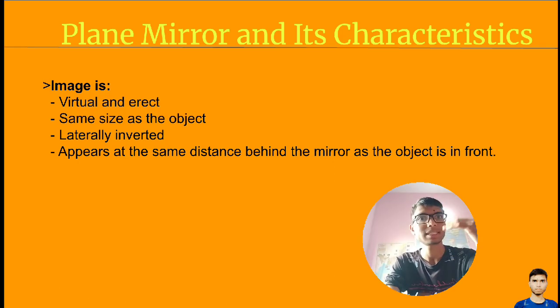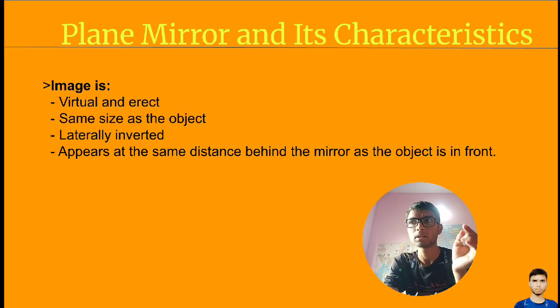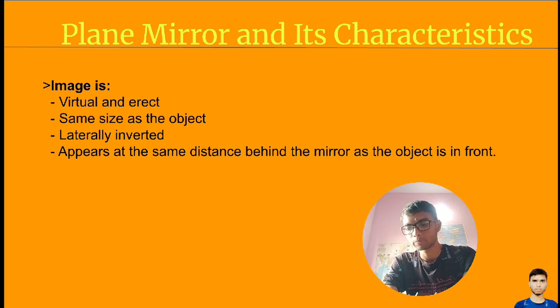Now second, the distance from the original object to the mirror will be the same as the distance of the image which is inside the mirror. Both distances will be equal. This is what I am trying to tell.